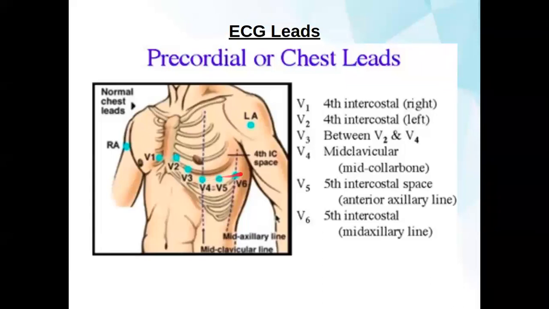V1 is connected to the right intercostal space of the heart, V2 is connected to the left intercostal space of the heart, and V3 is connected horizontally between V2 and V4. So these are the six leads connected in the chest part.